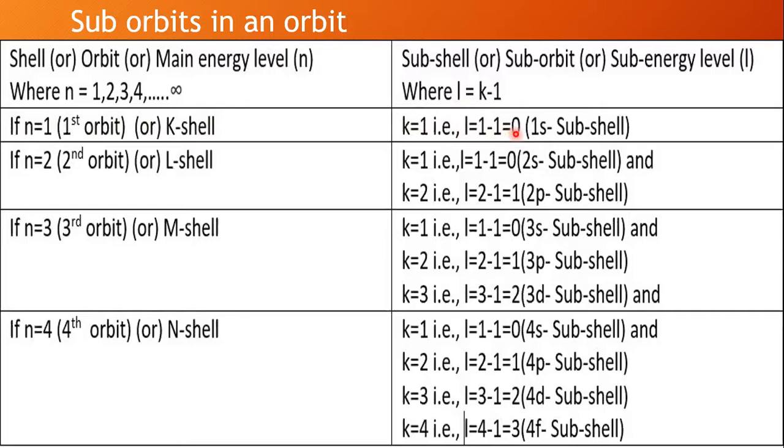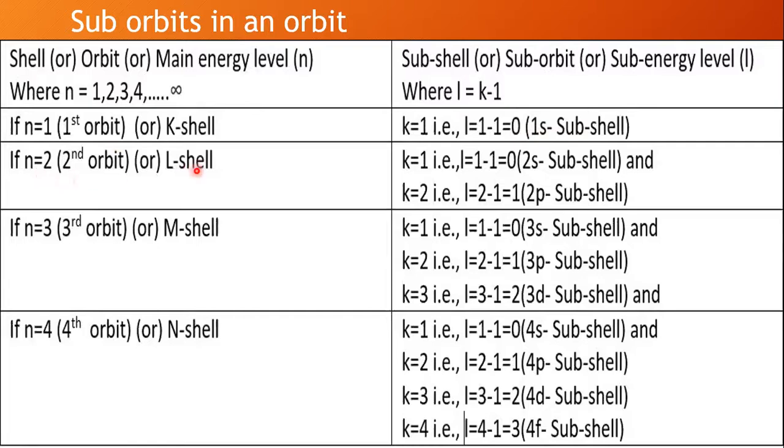If L value is 0, always remember that the subshell is called S subshell. Whenever L value is 0, the subshell is given the S designation. As this subshell S is present in the first orbit, this is called 1s subshell.